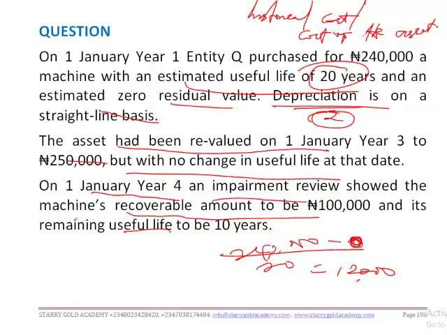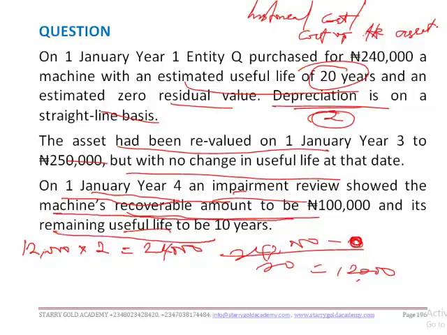So now the depreciation from year 1 to year 2 is 12,000 multiplied by 2, isn't it? So that's 24,000. So the carrying amount at this date will be, let's leave it that way first. And we are told that on 1st January year 4, an impairment review showed the machine's recoverable amount to be 100,000 and its remaining useful life to be 10 years.